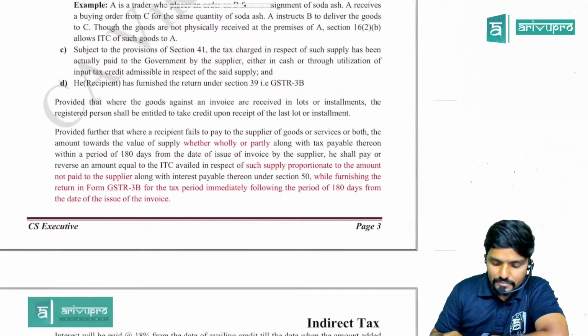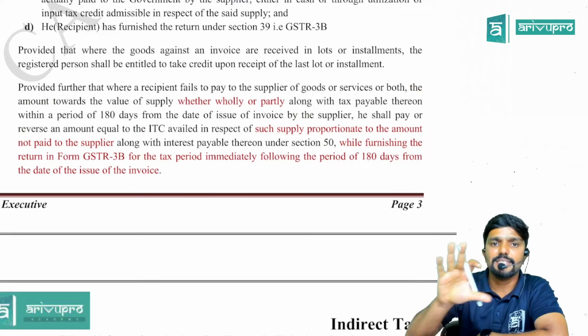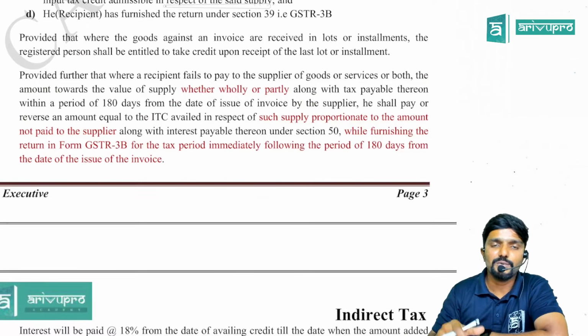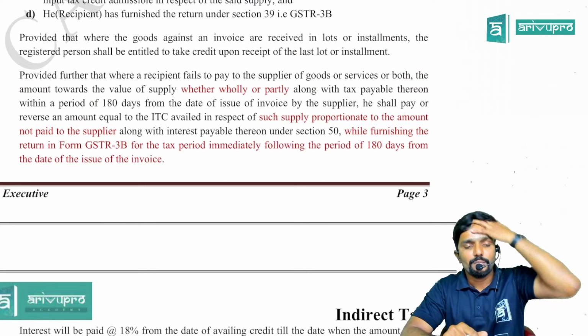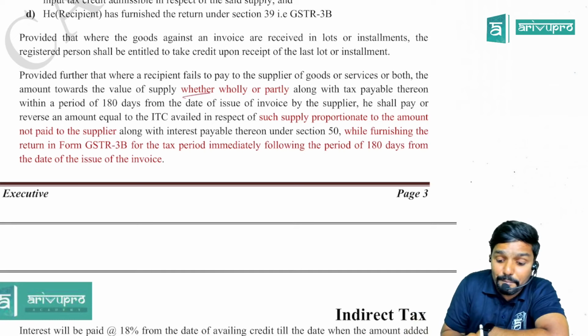You can observe this proviso was already there. Whatever I have highlighted in red color is the only change. The remaining things were already there, guys. Let us see. Provided further that where a recipient fails to pay to the supplier of goods or services or both, the amount towards the value of supply, whether wholly or partially,